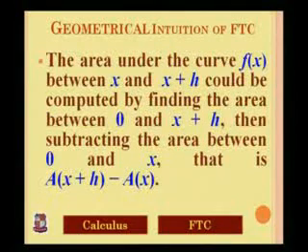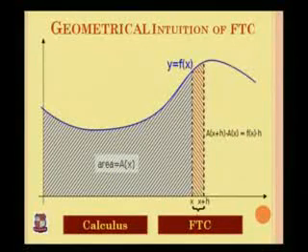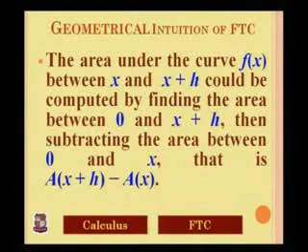The area under the curve f(x) between x and x plus h, the brown shaded slice, can be computed by finding the area between 0 and x plus h, and subtracting the area between 0 and x.